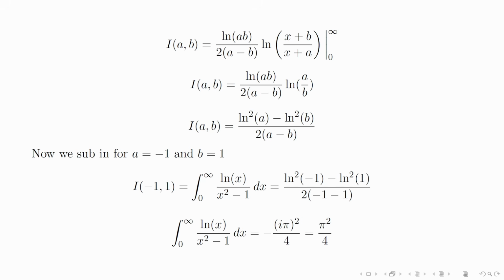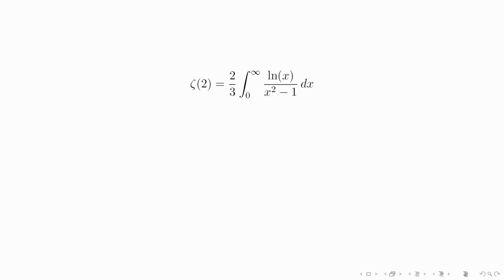And when we finally plug it in, we have pi squared over 6. It does involve some explanation whether we could sub in a equals minus 1, but it can definitely be explained with a bit of complex analysis. And I have to admit, it was a really interesting and clever proof.